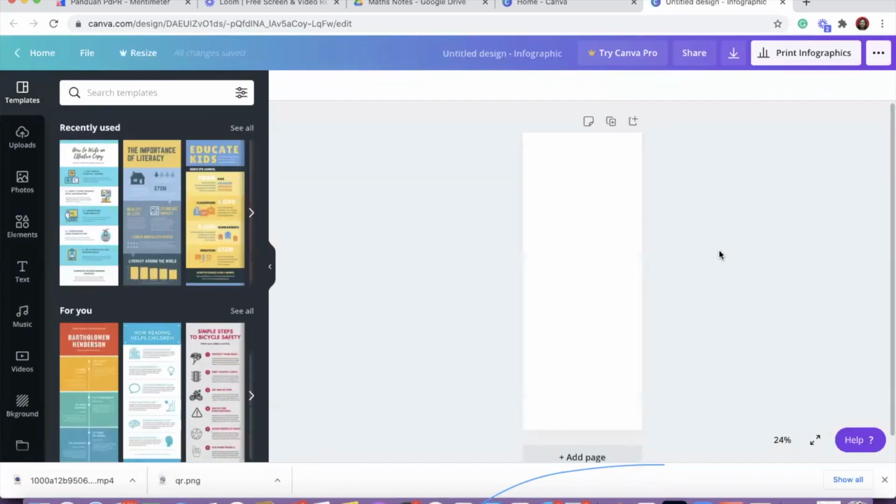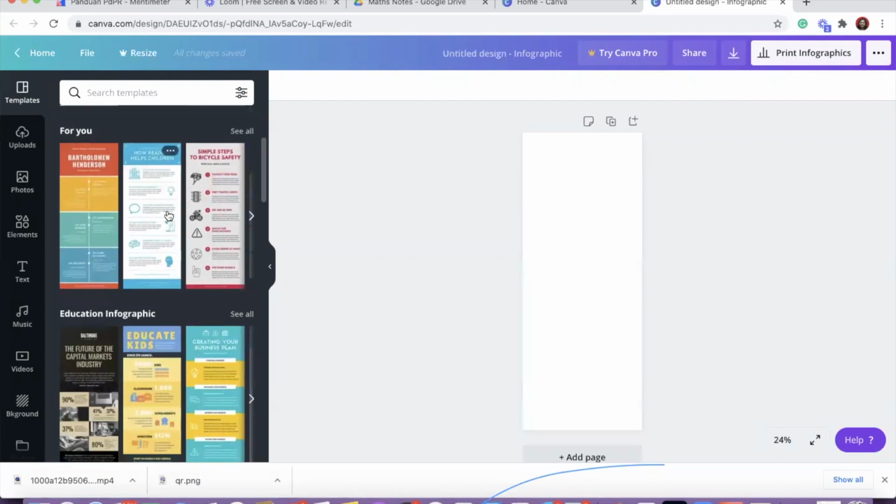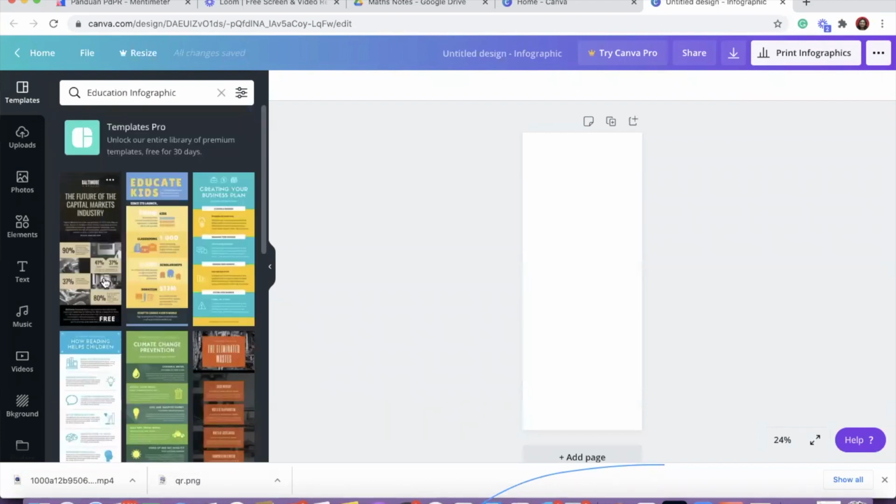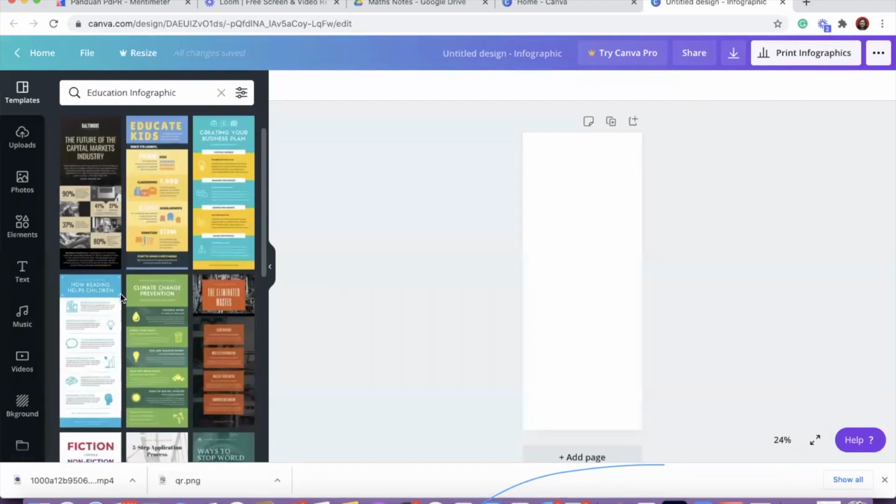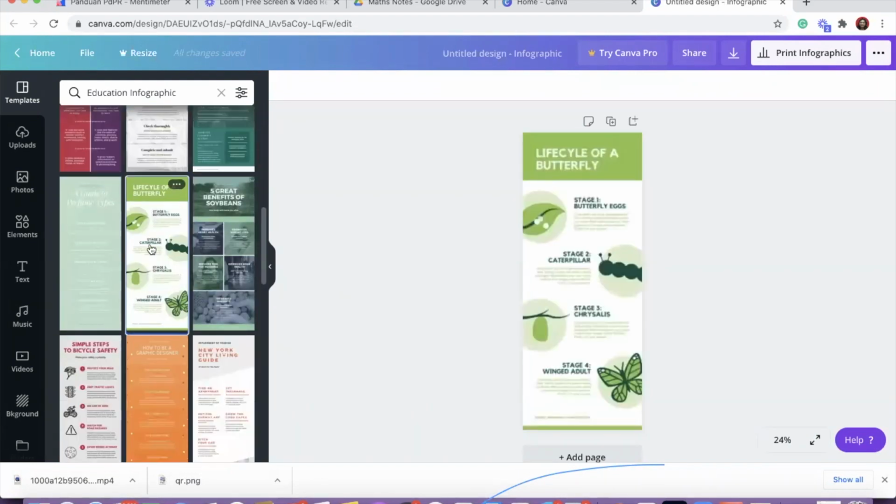Infographic. Infographic is the one I want to emphasize here. Most of us have a lot of information that we want to give to the students. We can create it by using infographics. There are a lot of infographic templates available for the students. You can see an example like this. The template is already available, so you can just modify it if you want to change it. DLP, no problem. DLP will use dual language, but if you are teaching only Malay, then you can just change accordingly.